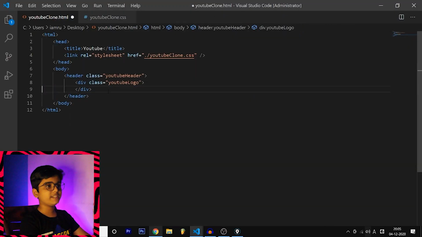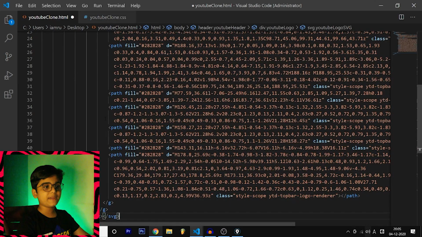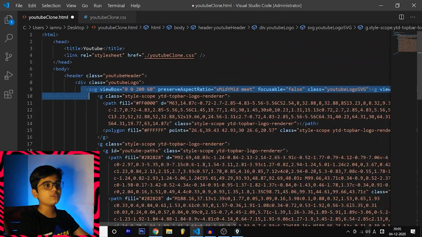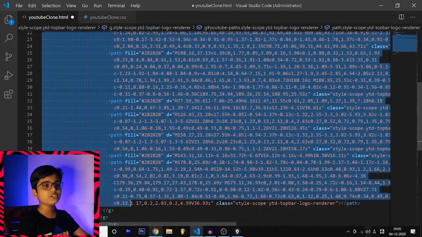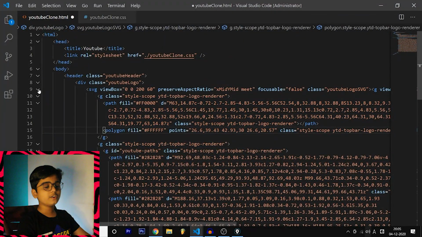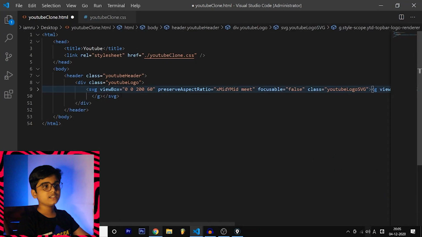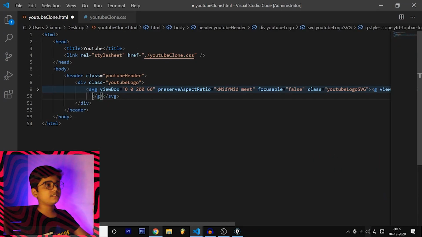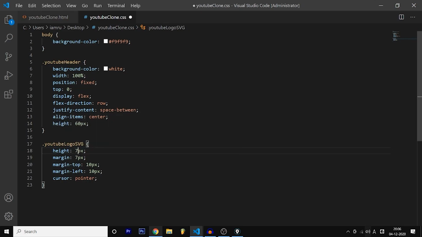So delete this SVG. And inside the description box, I'm going to keep another SVG. Copy and paste that. So this is an SVG, don't worry about this. This is just an image. So copy and paste that, and the logo will look good. In order to minimize, just beside the SVG in the number 9, just do like that, and it is getting minimized. So this is not 72 pixels, this is 25 pixels.